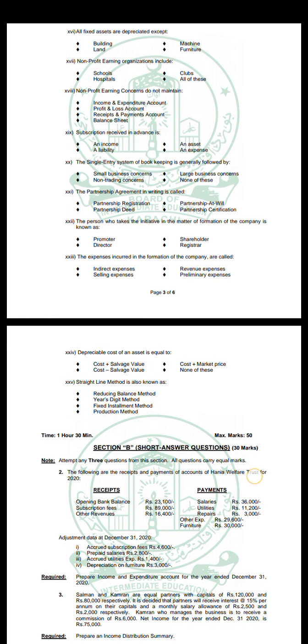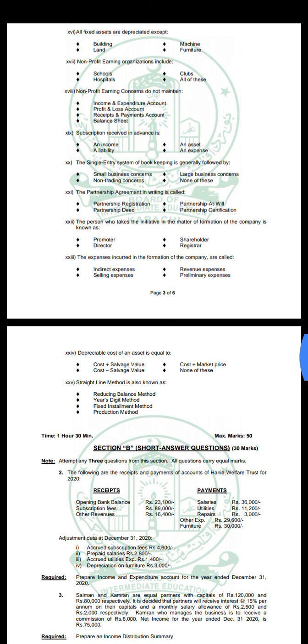preliminary expenses. The depreciable cost of an asset is equal to cost minus salvage value. Straight line method is also known as fixed installment method.